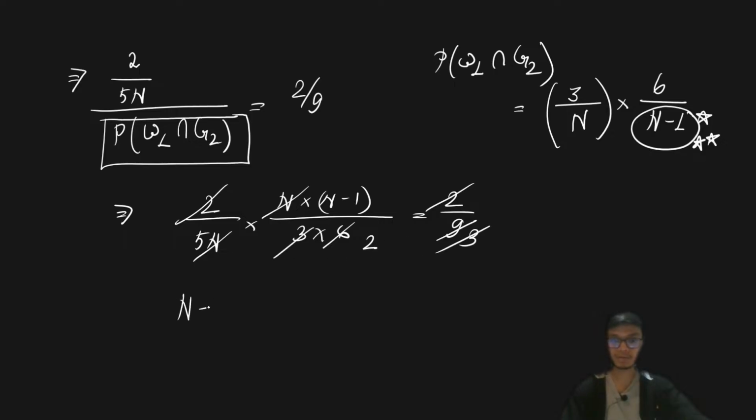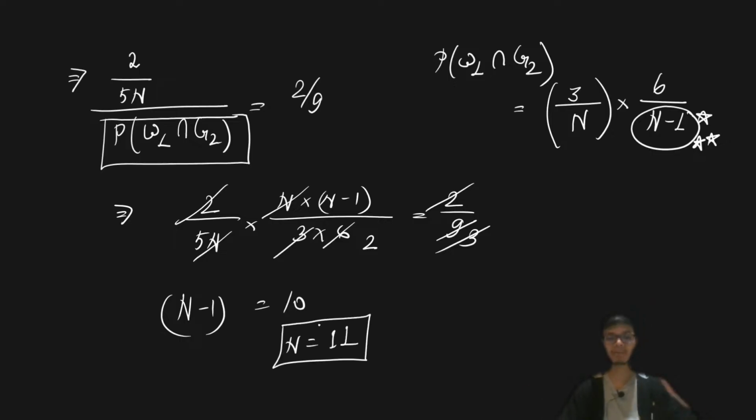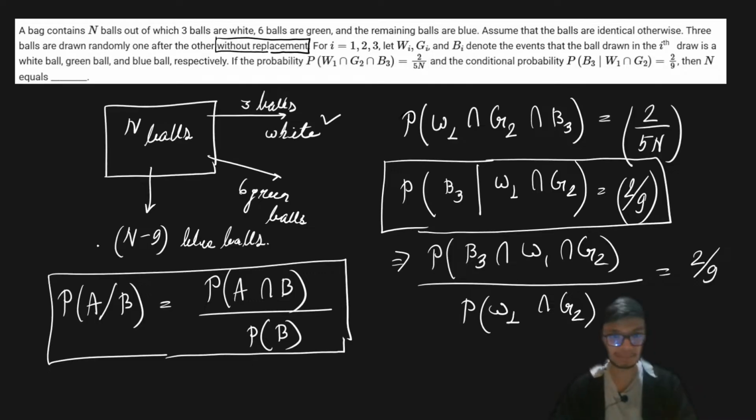From here you will get n minus 1 equals 10, and that gives you n equals 11. So it's a very simple, straightforward problem. Just carry out these calculations step by step and you'll get the result easily. The question might look a bit confusing in the beginning, but if you read it properly, it's going to make a lot of sense.